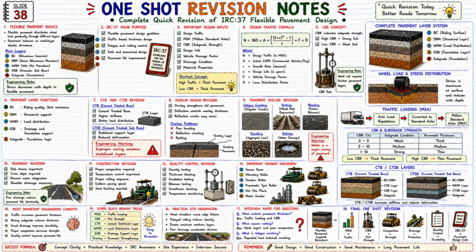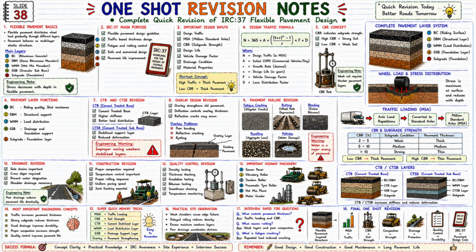Now let us look at the fifth topic. 5. Granular layer construction. What is important in GSB and WMM layers? Uniform material spreading, controlled moisture content, layer-wise compaction, cross-slope maintenance, thickness control, and proper gradation and density are very important for granular layer stability.